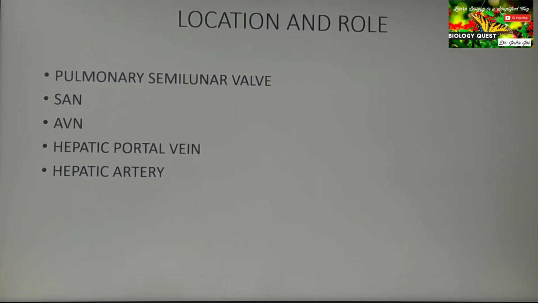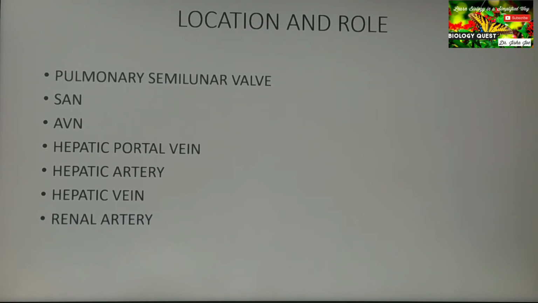Hepatic artery is the artery that brings oxygenated blood to the liver. Okay. It arises from the aorta and it brings oxygenated blood to the liver. Hepatic vein arises from the liver and it pours the deoxygenated blood from the liver into the posterior vena cava.